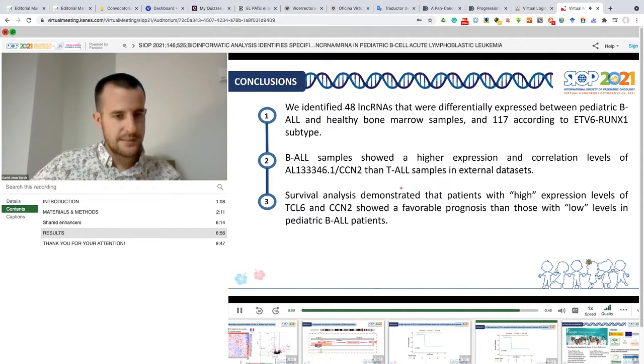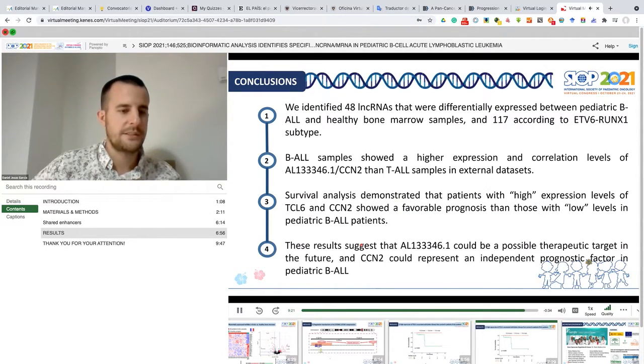And the survival analysis demonstrates that patients with high expression levels of TCL6, our first long non-coding RNA, and FIFN2, our second protein coding gene, show a better prognosis than those with low levels. And lastly, this result can suggest that the long non-coding RNA could be a possible therapeutic target in the future, as FIFN2 could represent an independent prognostic factor in pediatric PL.